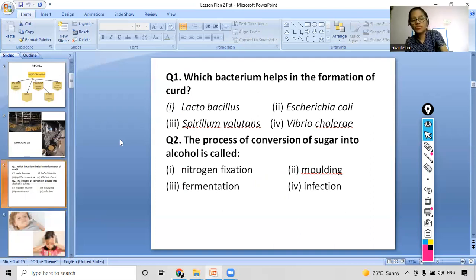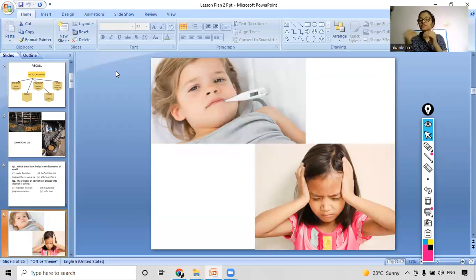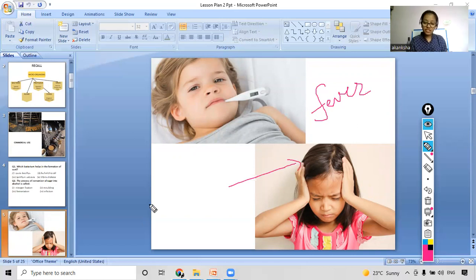Before moving on, we will see some pictures, and then based on those pictures, we will see what our today's topic will be. So what can you observe in these pictures? That the children are sick. Yes, very good. And what is happening to them? One is having a fever, right? In the first picture, we can see the girl is suffering from fever. What about the second picture? She's also suffering from a headache, right?